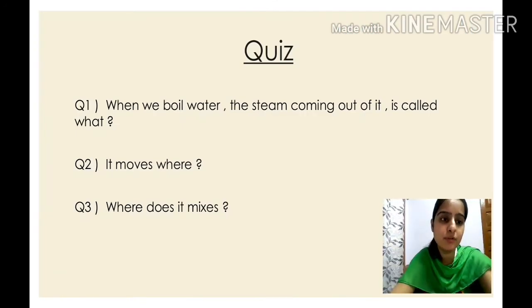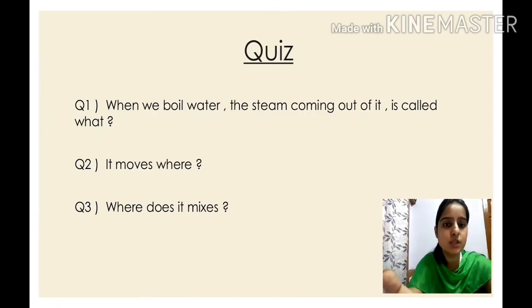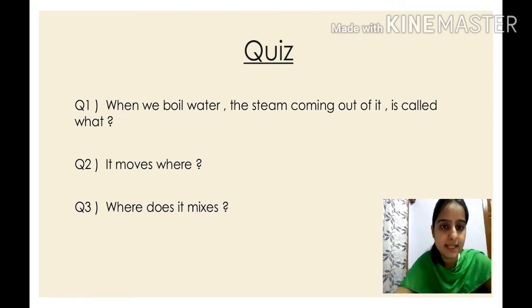Children, before starting with the lesson, I would like to ask you some warm-up questions related to our previous lesson. The first question is, when we boil water, the steam coming out of it is called what? Do you remember? It is water vapor, isn't it? And it moves upwards, isn't it?